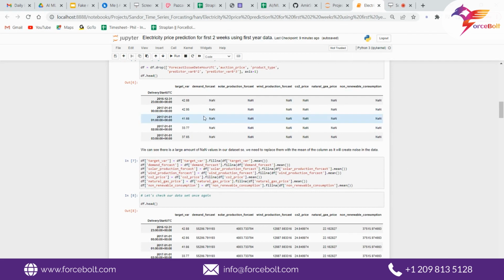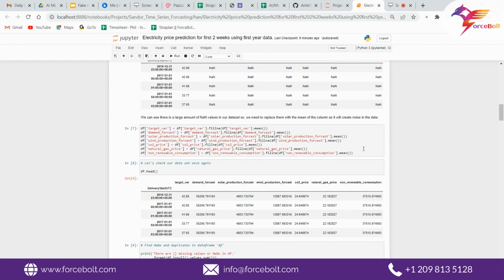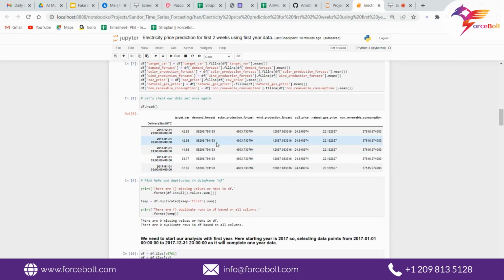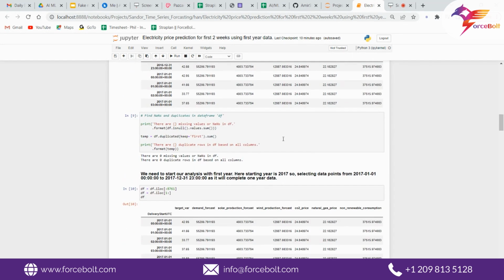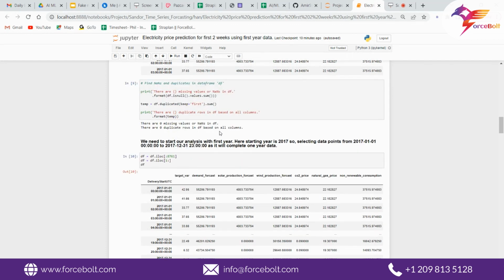As we can see, we have a lot of NaN values in the first 5 columns itself. So there must be NaN values in the whole data set, and they will only create noise in our data and affect our accuracy. So either we can drop them or we can replace the NaN values with the mean. If we drop them, we will have less data. So we are using the fillna method, replacing NaN values with the mean of that column. Here we can see the NaN values and here we are getting the mean values. Moving forward, we check if there are any NaN values in the data frame. We are getting 0 NaN values in the data frame and no duplicate rows as well.